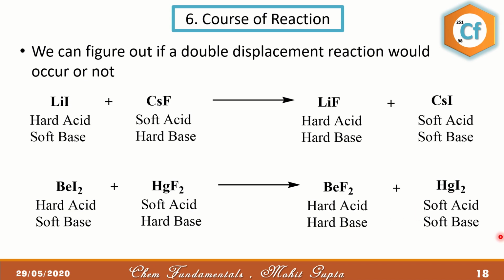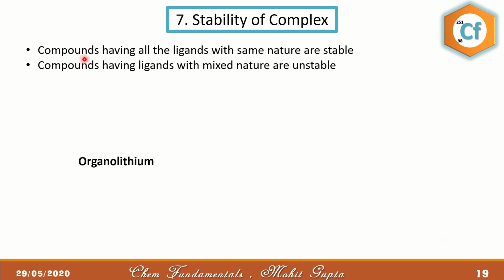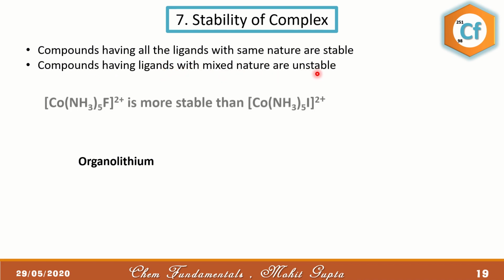If the products are stable, it will go in the forward direction. If they are not stable, the reaction won't occur. The next application is the stability of the complex. So obviously on the basis of the hard acid soft base agreement, you can easily find out whether a complex is stable or not. Compounds or complexes having all the ligands of the same nature are more stable, whereas compounds or complexes having ligands with mixed nature are less stable or unstable.